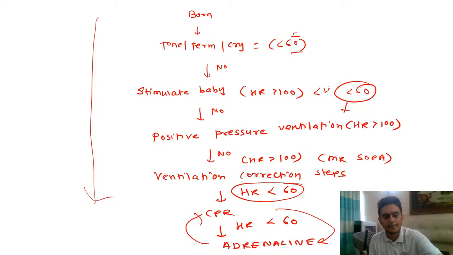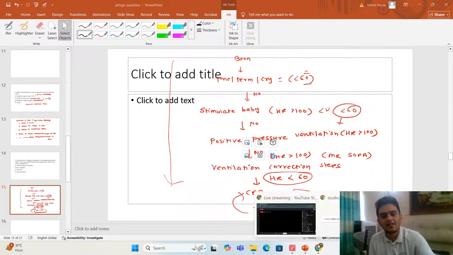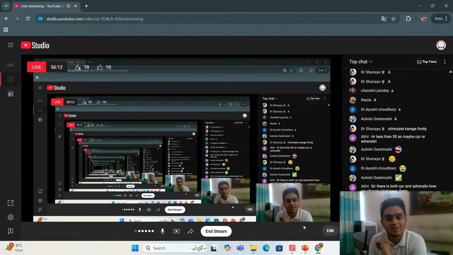Clear? So that is why in exam don't make this mistake. Whenever the heart rate is less than 60, see again I am saying positive pressure ventilation is not an incorrect answer, but it is not the best answer. Okay, the best answer here is CPR.